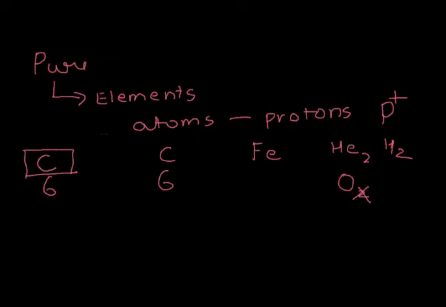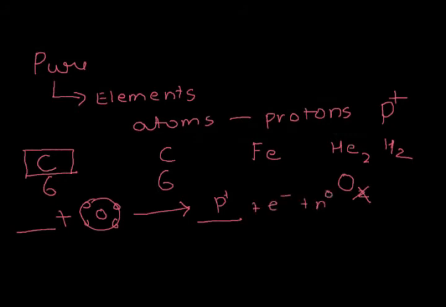One important fact that we need to know about elements is that they cannot be chemically broken down into simpler parts. You know that carbon is an atom and it will have a nucleus and electrons moving around it. So you cannot make this atom react with something to get protons, electrons and neutrons separately. There is no possible way to react an atom with something to get its nuclear particles or nuclear constituents. So this is one important part of elements. No chemical reaction is possible to divide it further into any simpler parts.